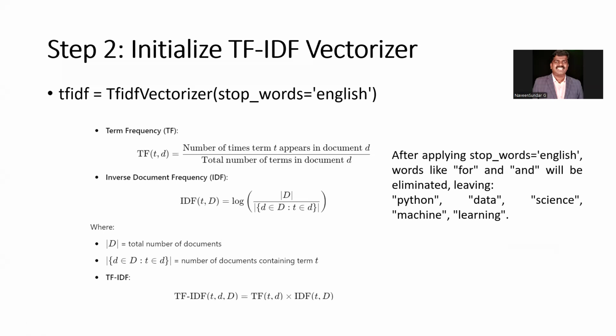Got it? Because there will be n number of terms available. So if we know the different terms, without the English stop words, in the course title, then we will find out the total number of words in this particular document or title, and the total number of frequently occurring words of that particular document. We have to fill it in. That is how we are doing the term frequency.